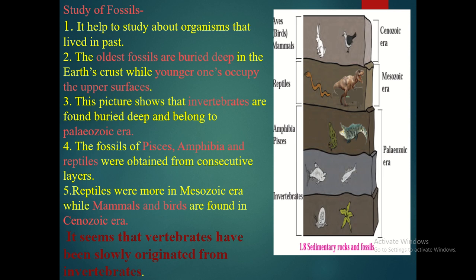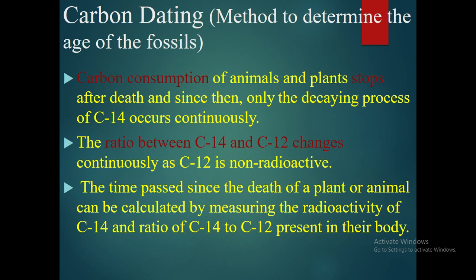This picture shows that invertebrates are found buried deep and belong to the Paleozoic era. Invertebrates were in which era? Paleozoic era. And reptiles were more dominant in Mesozoic era, whereas birds and mammals are present in Cenozoic era. Therefore, it seems that vertebrates have been slowly originated from the invertebrates.